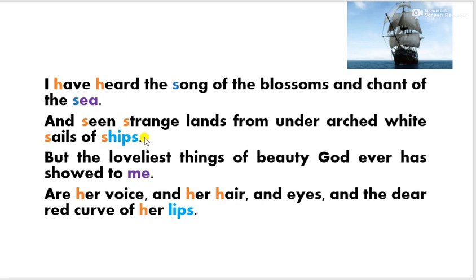Until line 6, he explains all the beauties that he has seen in nature. But then the poet makes a shift. In English we call it volta, when a poet makes a shift from the earlier topic and then moves to the next idea.